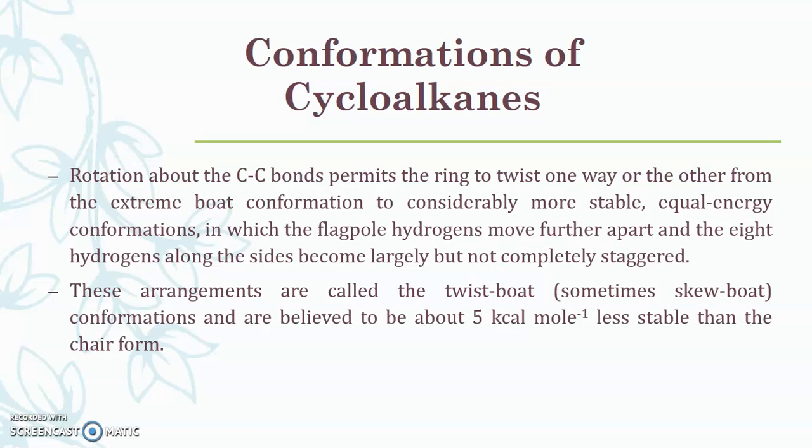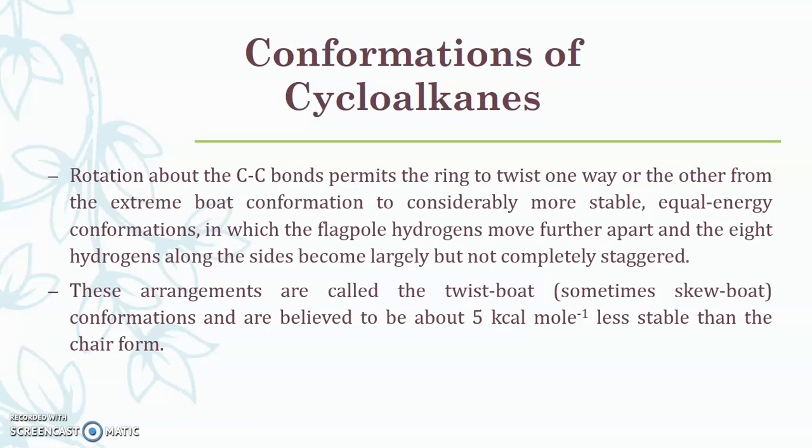This is another conformation possible for cycloalkanes, known as the twist boat conformation, and it is believed to be about 5 kilocalorie per mole less stable as compared to the chair form. So the chair form is more stable. The boat conformation is less stable by 3 kilocalorie per mole, and the twist boat is less stable by 5 kilocalorie per mole as compared to the chair.